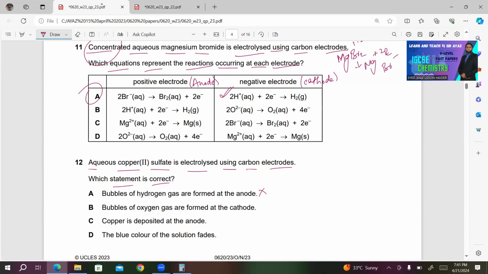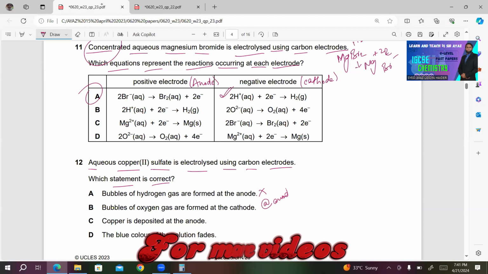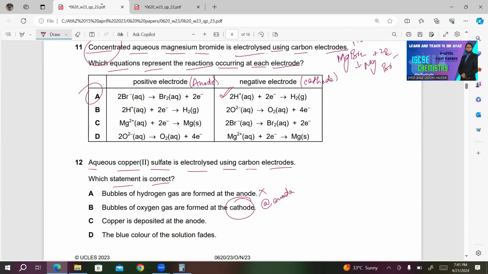B. Bubbles of oxygen gas are formed at the cathode. Even if oxygen is produced, it will be produced at the anode, not the cathode. So this is also incorrect. C. Copper is deposited at the anode. This is also incorrect. Copper gets deposited at the cathode.